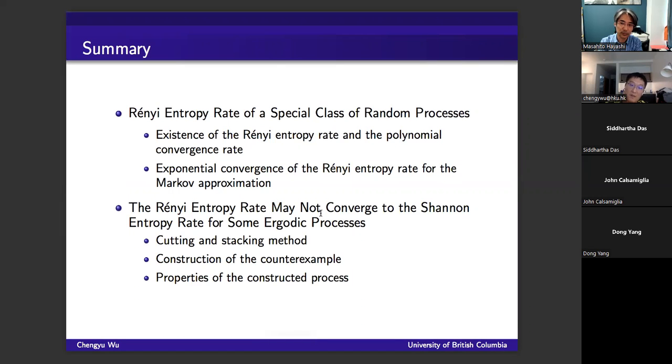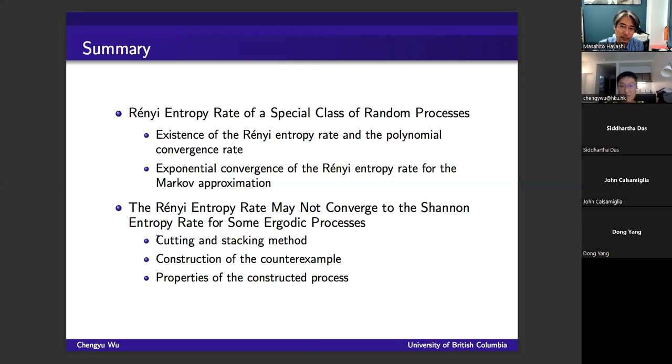The second part of my talk will focus on the continuity of the Renyi entropy rate. In this part, we will show that the Renyi entropy rate may not converge to the Shannon entropy rate for some ergodic processes. The method we use is the so-called cutting and stacking method, a fairly popular method in ergodic theory.